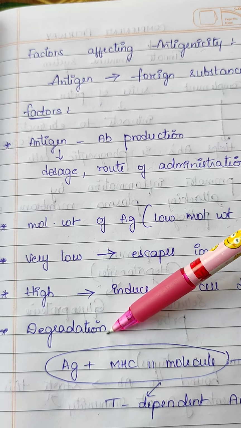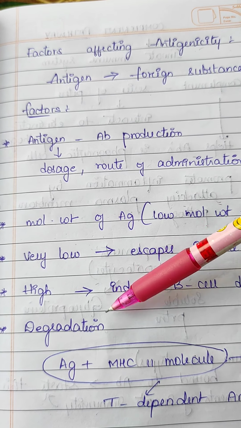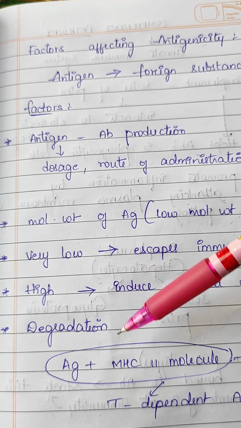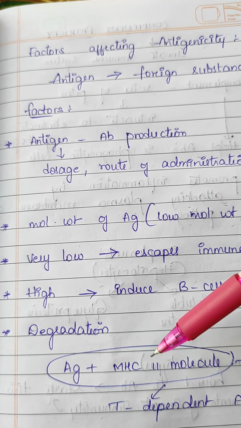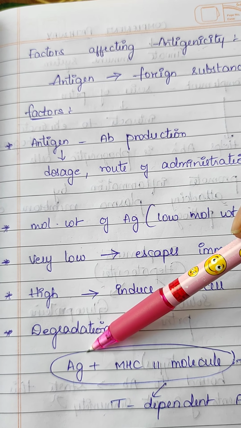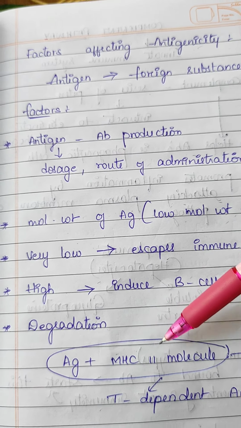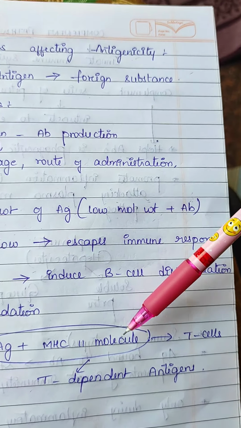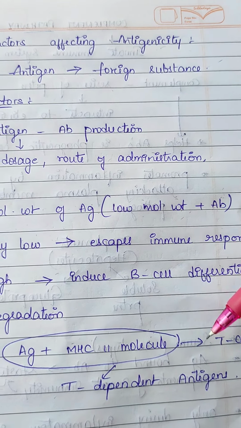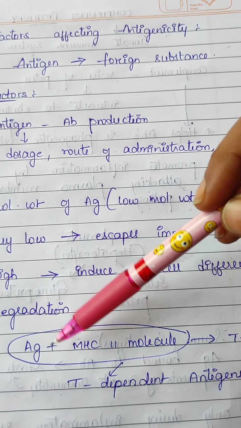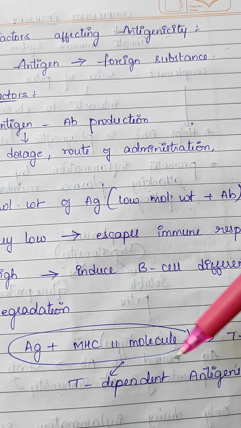Next one is degradation. Antigen is known to be degraded by some molecules like MHC molecules. So when antigen is combined with MHC2 molecule only, it is exposed to the T cells. Such type of antigens we call T-dependent antigens.